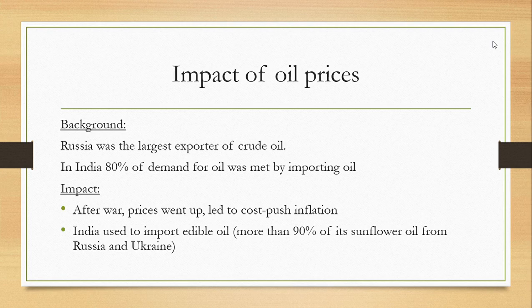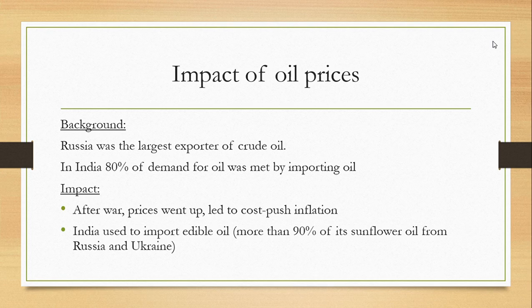So you might have known that there are two types of inflation. One is cost push inflation, the other is demand pull inflation. Cost push inflation happens due to a decrease in aggregate supply. However, demand pull inflation happens because aggregate demand increases and that leads to an increase in prices. So in both cases you will see that the price will increase. In cost push inflation, the price will increase because the supply has decreased. In demand pull inflation, prices will increase because the demand has increased. So in both scenarios, prices will increase, which will lead to inflation.